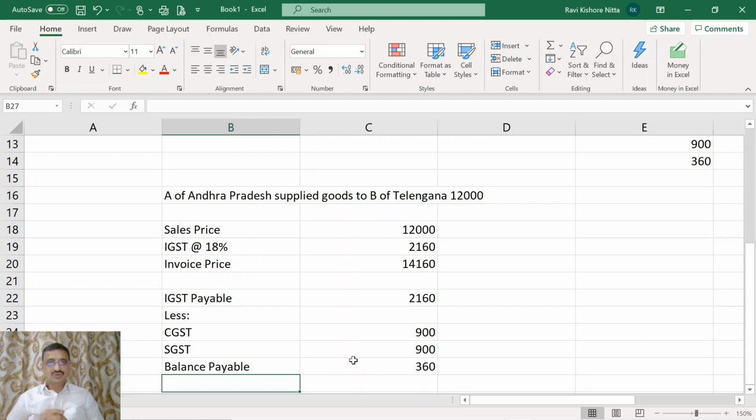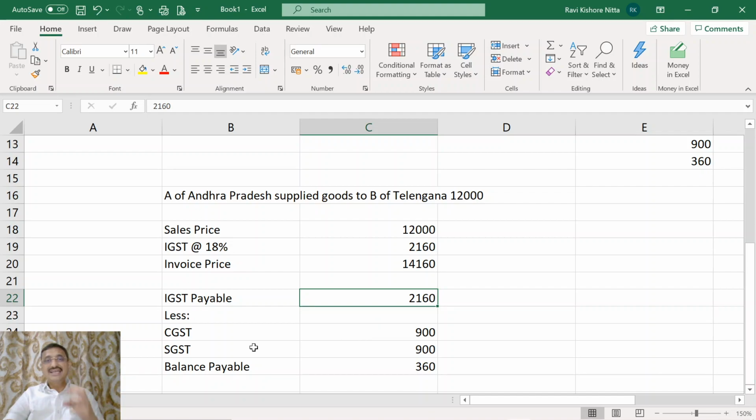It will be transferred with this formula, that is, the amount of IGST paid by taking input credit of SGST. Here IGST 900 rupees is paid by taking the input credit of 900 rupees. So what Andhra Pradesh government has to do is transfer 900 rupees to the central government.